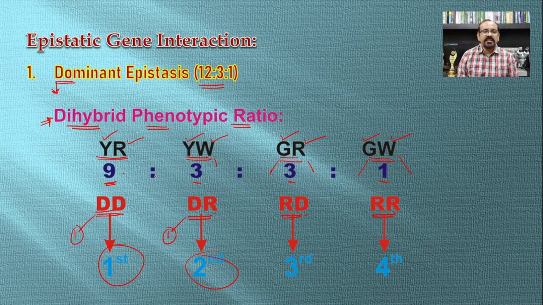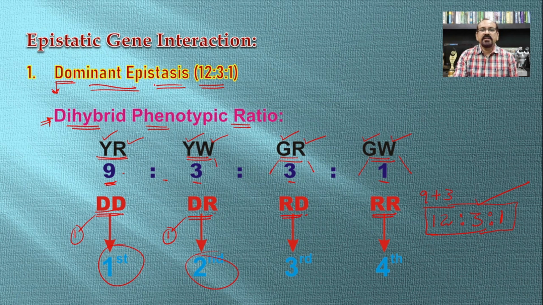So we combine this 9 plus 3, which becomes 12, and the rest remain as they are. Hence the ratio 9:3:3:1 is now modified into 12:3:1, which is the dominant epistatic ratio.